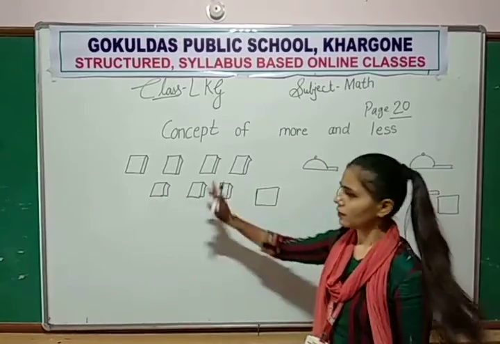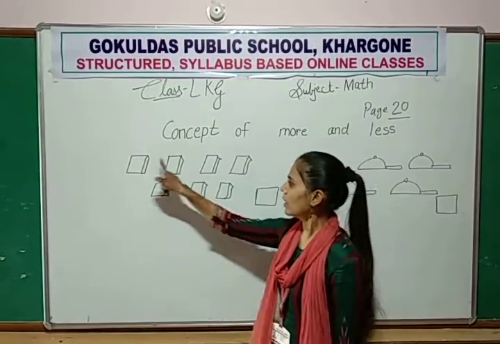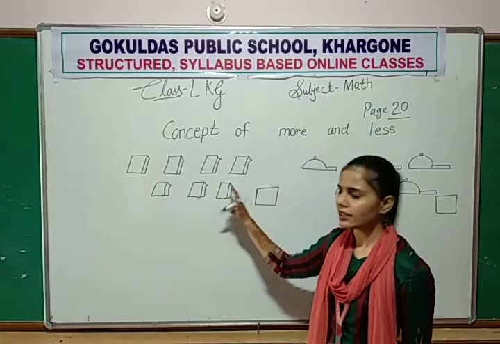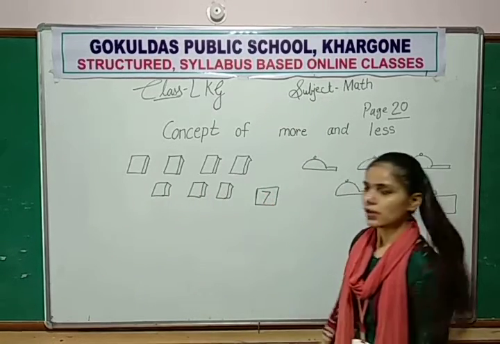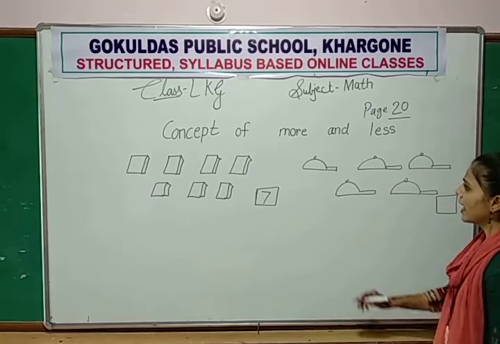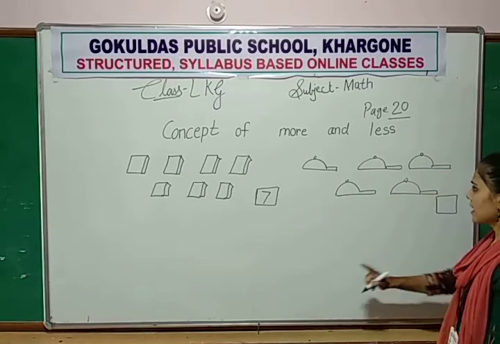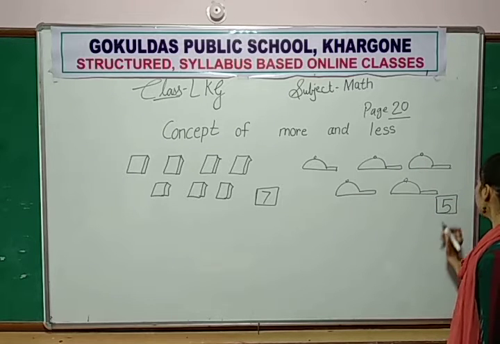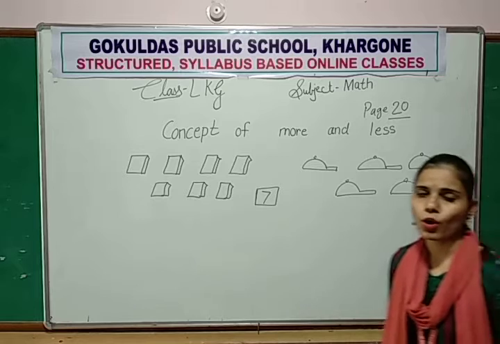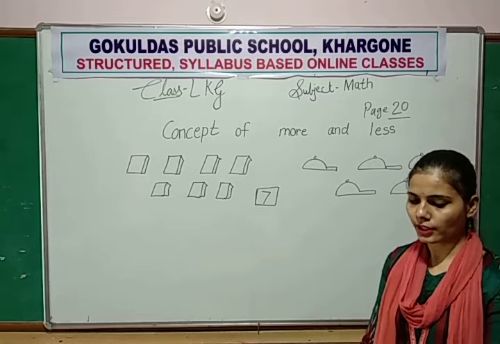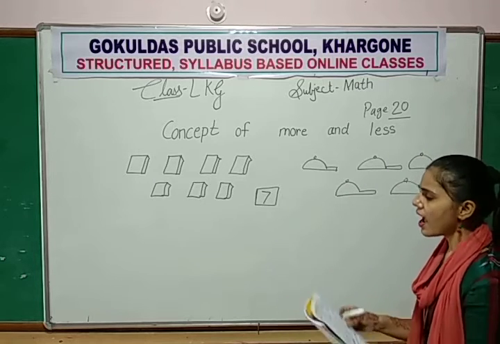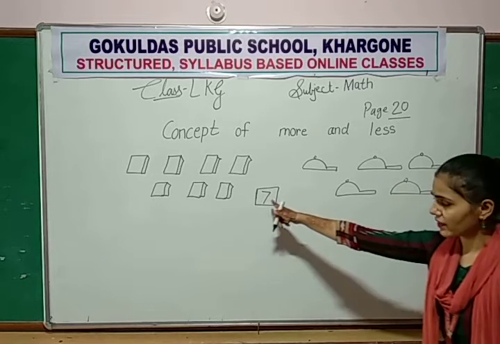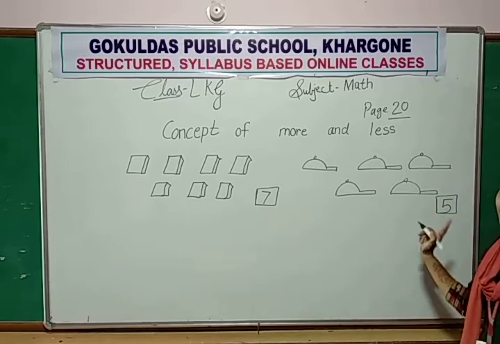First example. First you count the objects. 1, 2, 3, 4, 5, 6, 7. How many books are there? 7. Now, how many caps are there? 1, 2, 3, 4, 5. So we will write 5. Now tell me which one is more and which one is less. Okay. 7 is more, 5 is less.